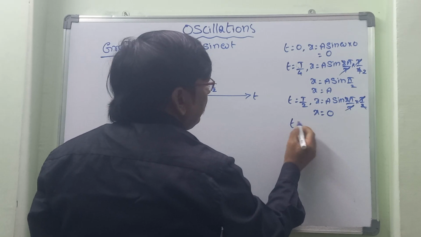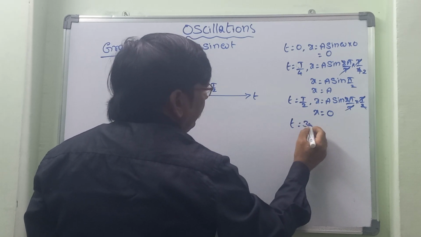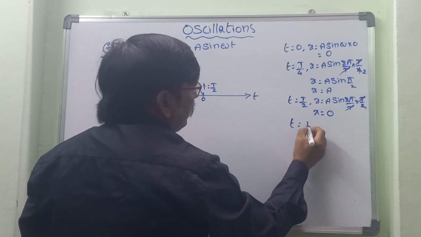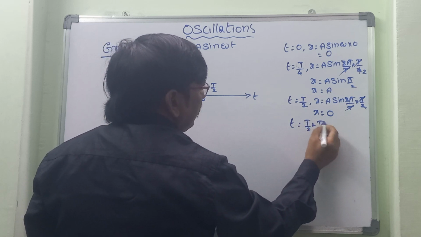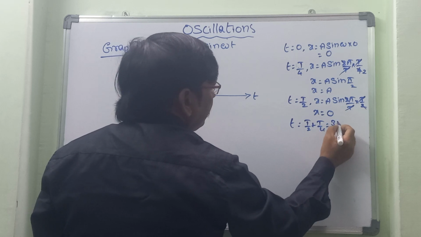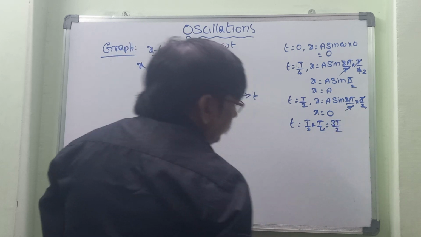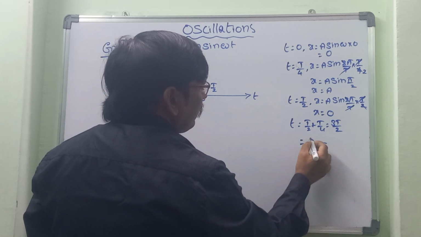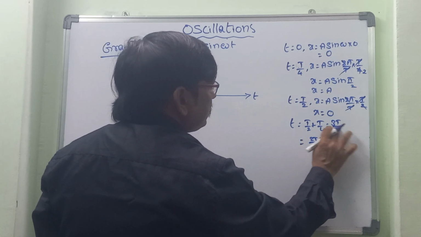Next, let us take t is equal to 3T by 4. We are going on adding T by 4, so T by 2 plus T by 4, taking the LCM 4, gives 3T by 4.